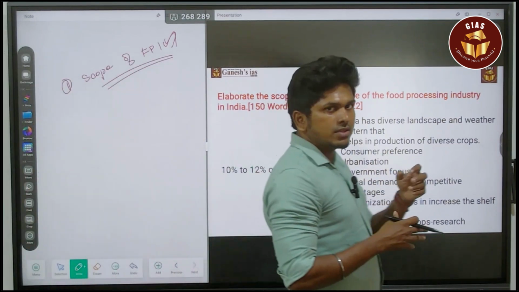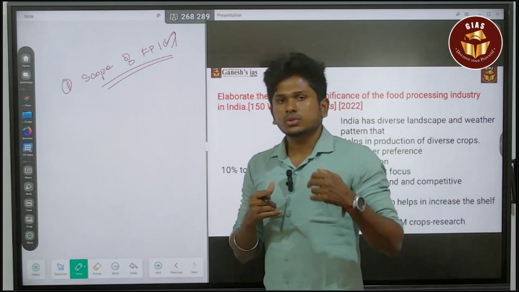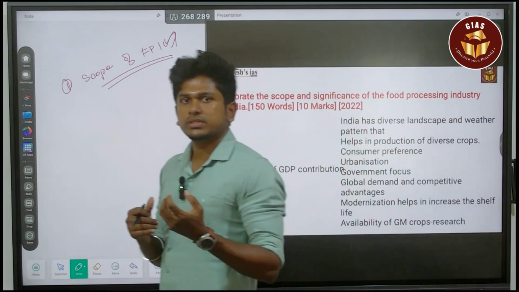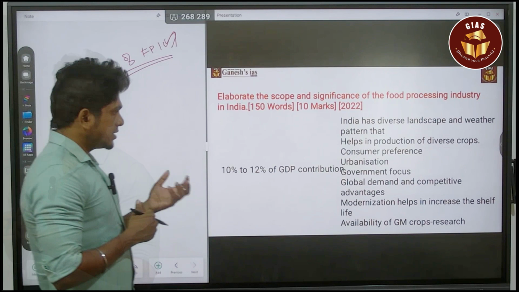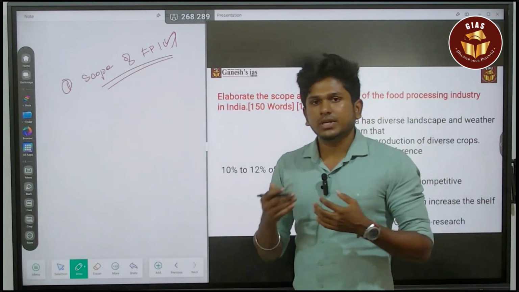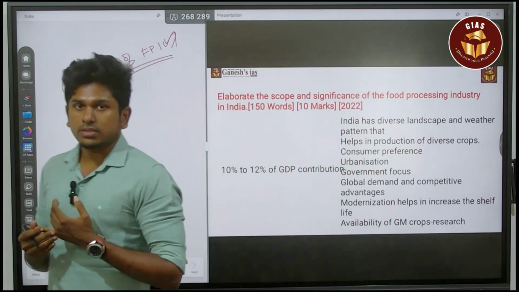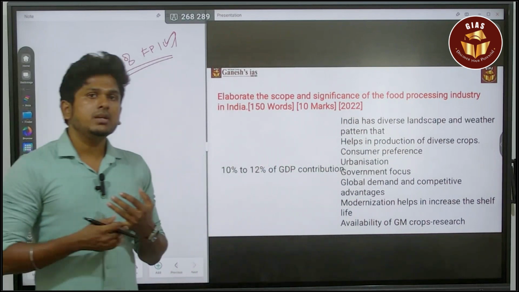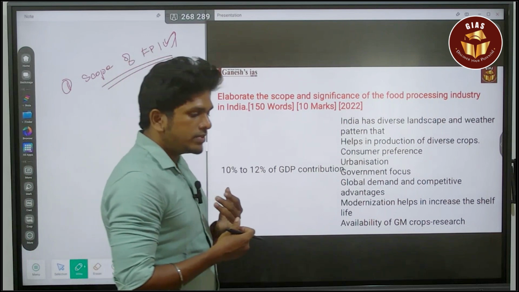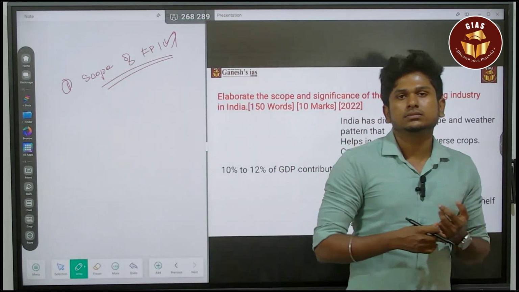That itself is going to help the growth of the food processing industry, so there is a large scope for the food processing industries in India. Next, there is also an increase in spending on research and development for processed food, based on which there is a huge scope for the food processing industries in India.